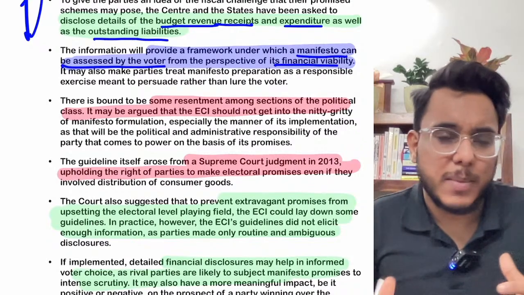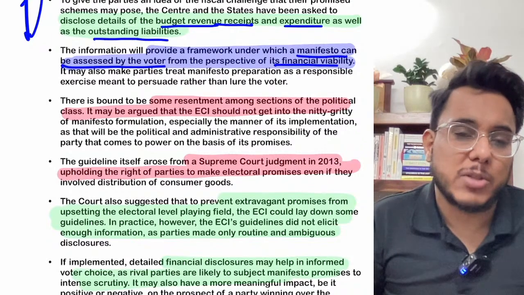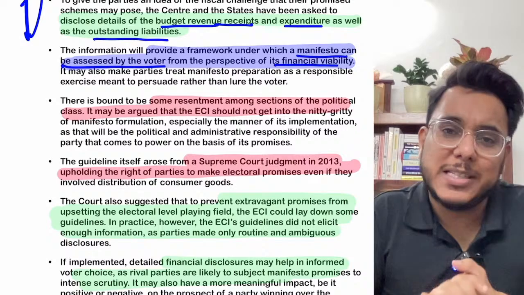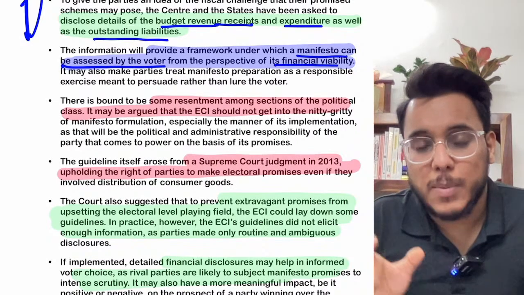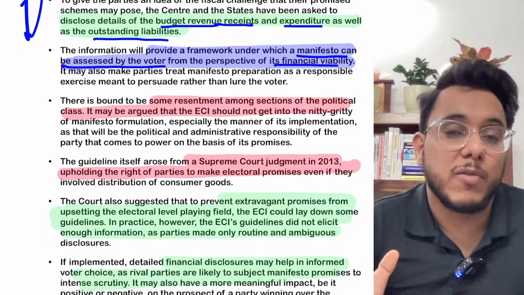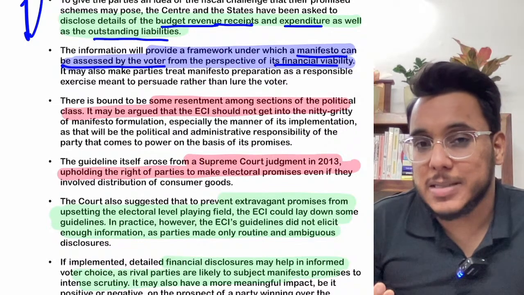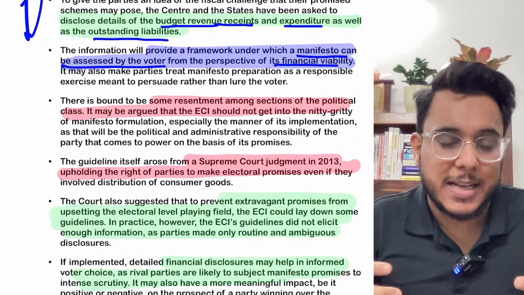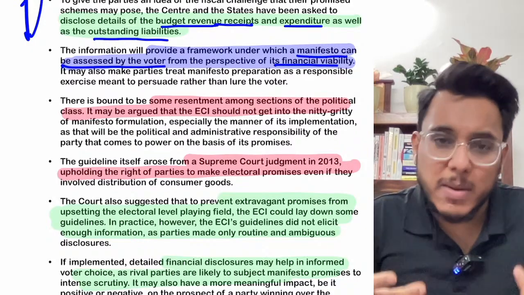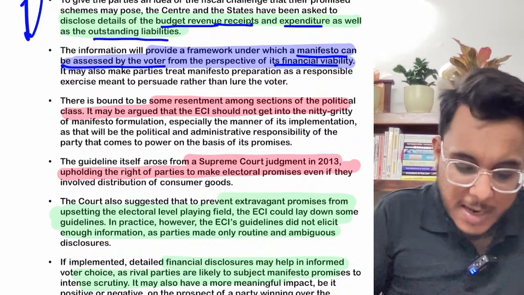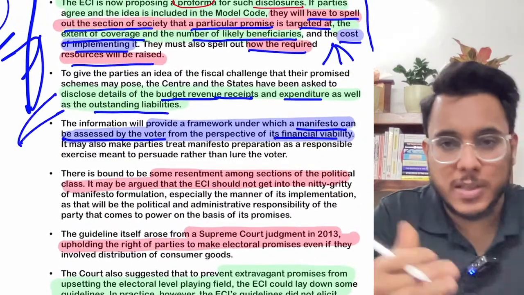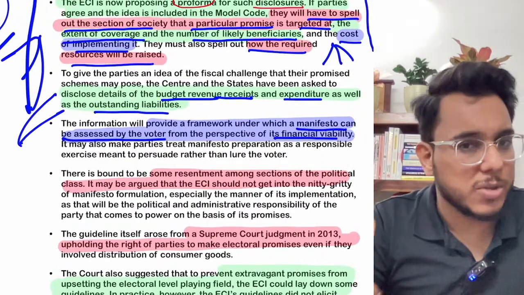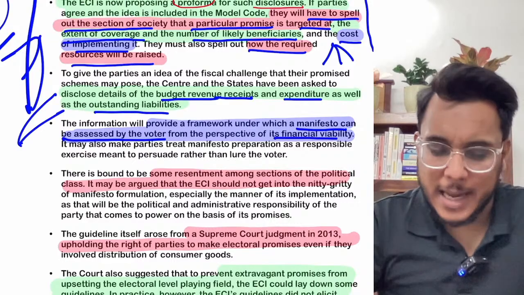Now, sometimes governments make electoral promises, and recently there was a report that many of them have not been fulfilled up till now. Why? Because after promising, the government says that we don't have the money. So the voters themselves will assess whether a promise being made can be fulfilled or not. How will they assess? When you tell them the status of the state's budget, their liabilities, their revenues, the voters will know whether it can be financed or not.